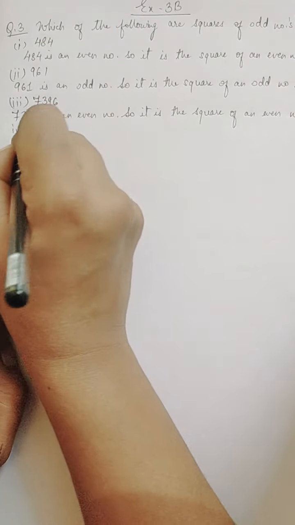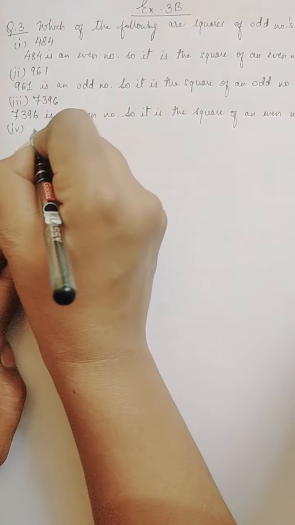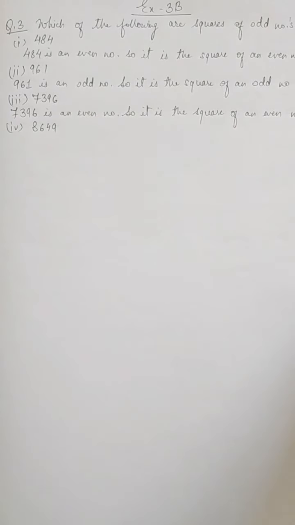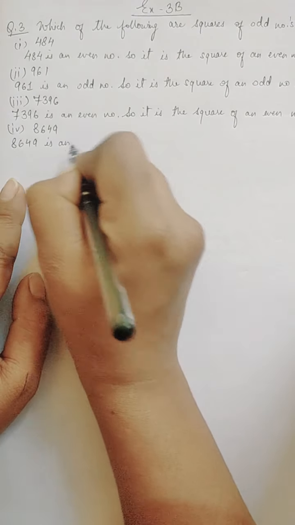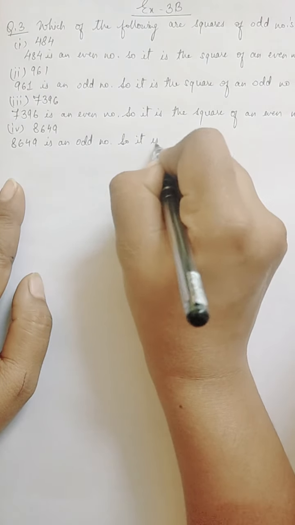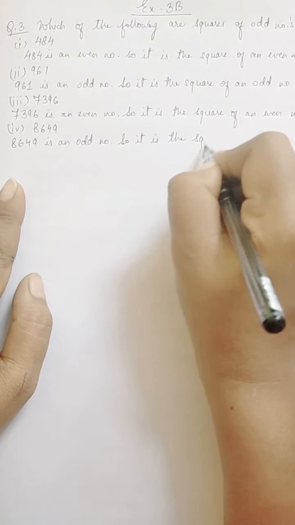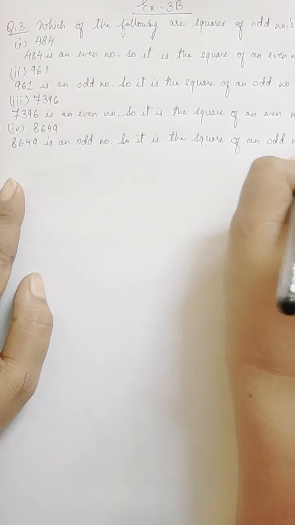Okay, now number 4 we will test. Number 4 is 8649. Now 8649 is ending with 9. Ones place digit is 9, so the whole number becomes odd. 9 is odd, so the whole number becomes odd. 8649 is an odd number. So it is the square of an odd number.